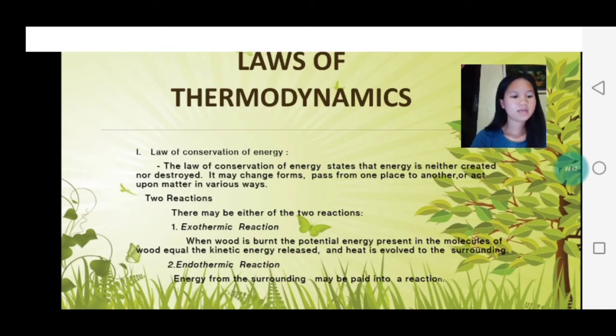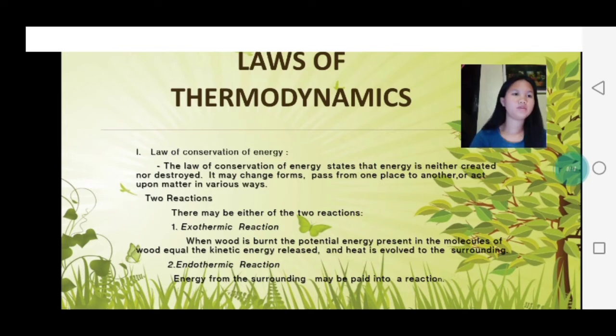It is a chemical reaction that involves the release of energy in the form of heat or light. While in endothermic reaction, the energy from the surroundings may be passed into a reaction. It is any chemical reaction that absorbs heat from its environment.